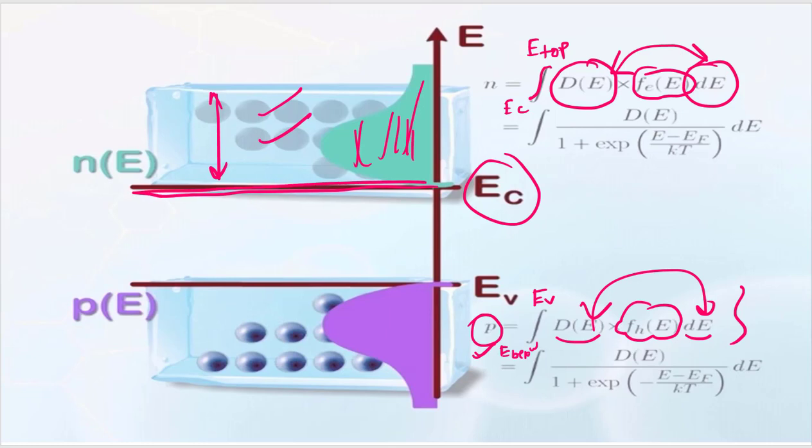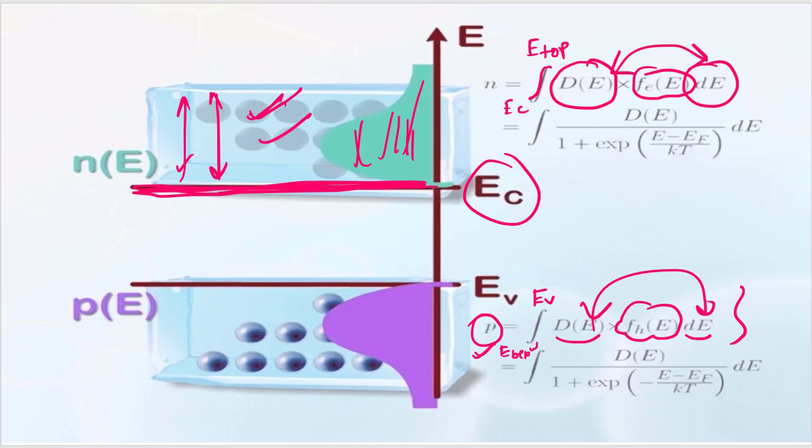Okay, so if you just consider all of the energy states at this energy level only, so instead of distributing all these states in the conduction band, you say all the states are available at this energy EC, the edge of the conduction band.